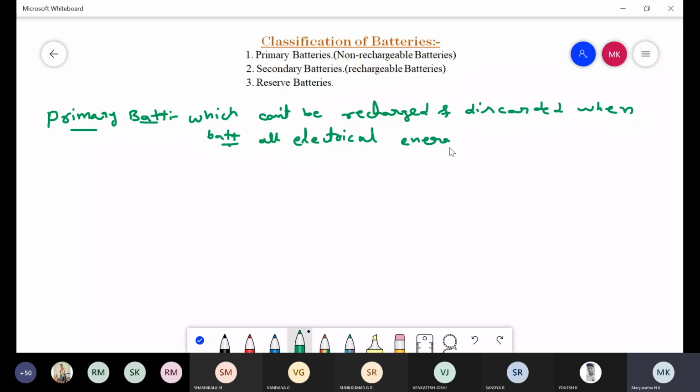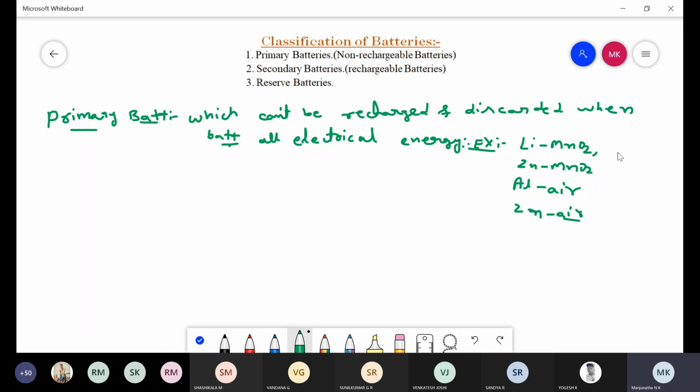For example, one is a lithium manganese dioxide battery, another one is a zinc manganese dioxide battery, another one is an aluminium air battery, another one is a zinc air battery, etc. These are some examples for primary batteries.